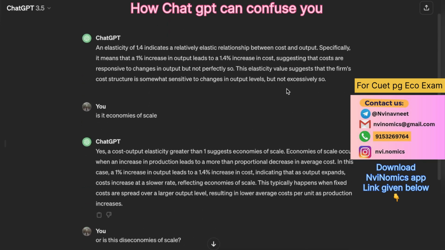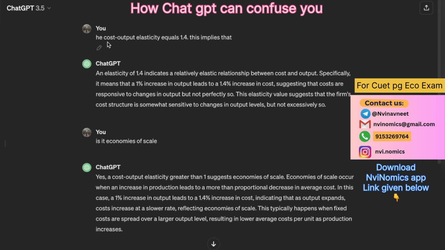Please comment, guys, what will be the answer? The question again I am posting here. It is given that cost output elasticity equals 1.4. So what does this mean? Is it economies of scale or diseconomies of scale?